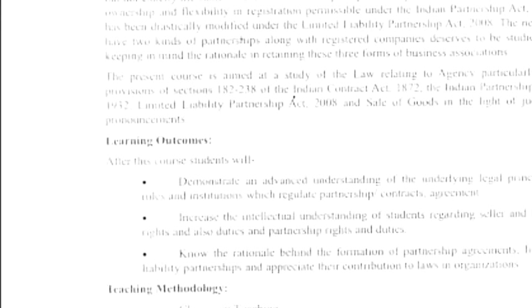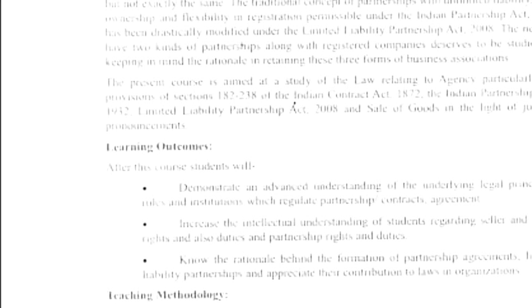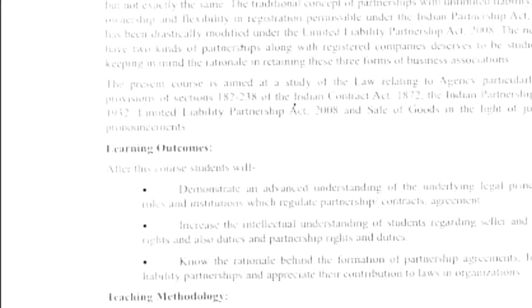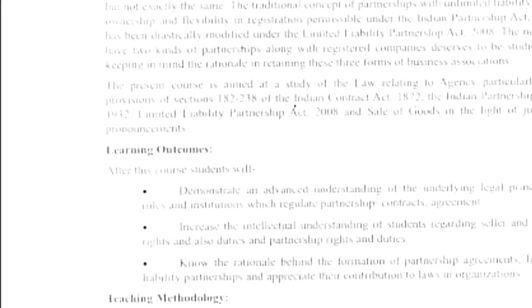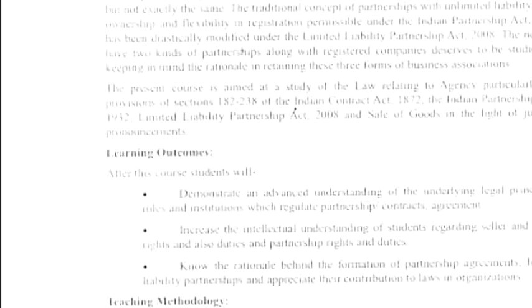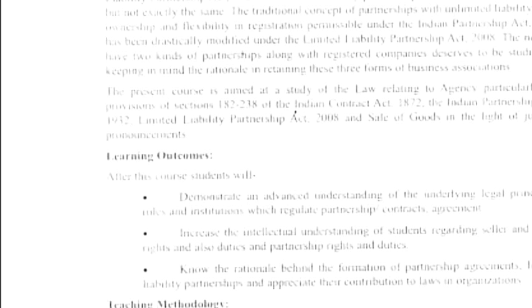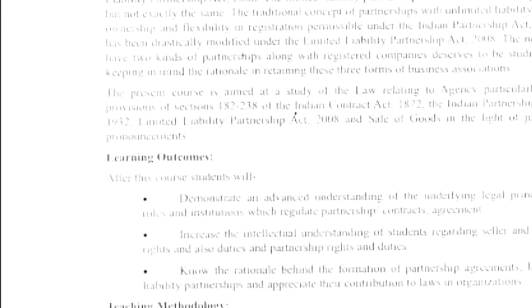So partnership is a relation between persons. The second term to be interpreted by us is between persons. When the term persons has been used, it means plural number of people. Plural means impliedly there must be a minimum of 2 persons. I will talk about the maximum as well. First of all, just give a literal meaning to the term persons. Mark the term persons and write down just above it, minimum 2 persons, right?